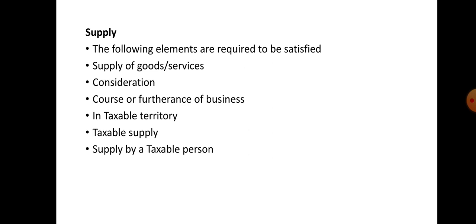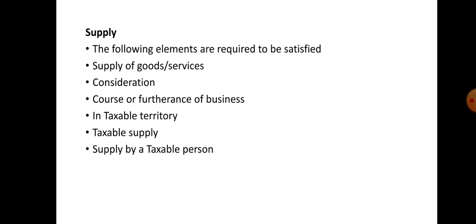Here again, one term is deposit: a deposit, whether refundable or not, given in respect of the supply of goods and services shall not be considered as payment made for the supply unless the supplier applies the deposit as consideration for his supply.